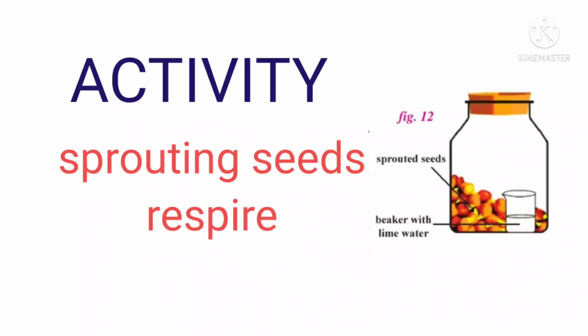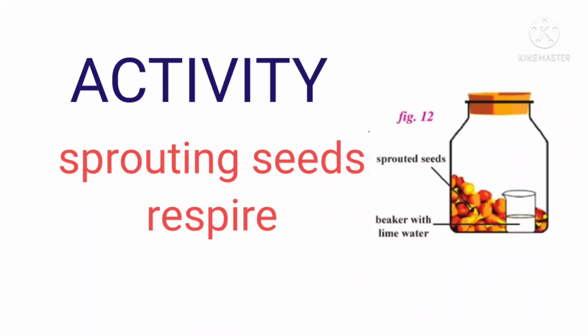Already we know, children, that plants take in oxygen and give out carbon dioxide during respiration. The same plants take in carbon dioxide and give out oxygen during photosynthesis. So we should protect and plant more trees for a rich supply of oxygen.